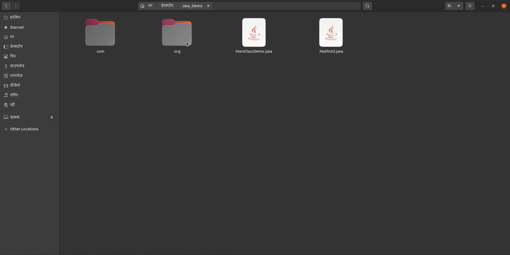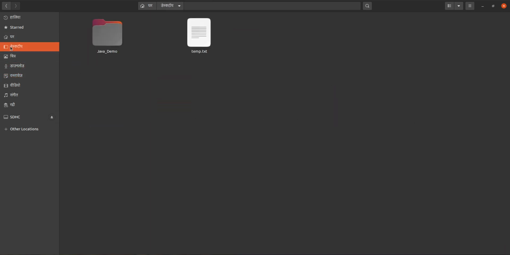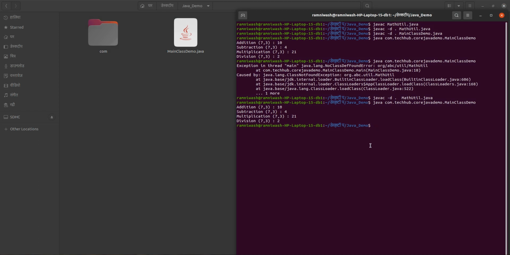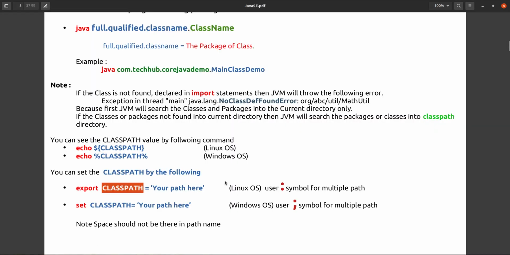Suppose this package is not here, and the package is present somewhere else, not here. In that case, it will still give the same error. What do you have to do? You have to use the class path.